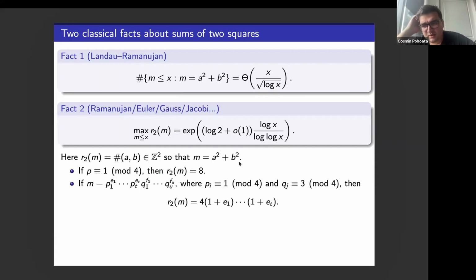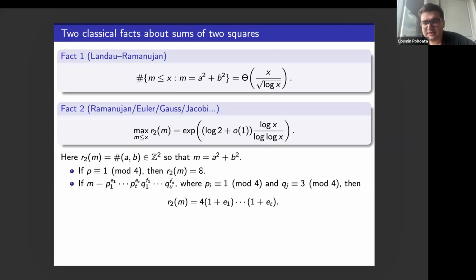I say this was probably known before Ramanujan, because it really follows from classical formulas about what this function is, and such formulas were previously known to Euler, Gauss, and definitely Jacobi. So for example, recall if p is a prime that's 1 mod 4, there's actually a unique way to write p as a sum of two squares, up to possibly swapping a and b and negating a or negating b.